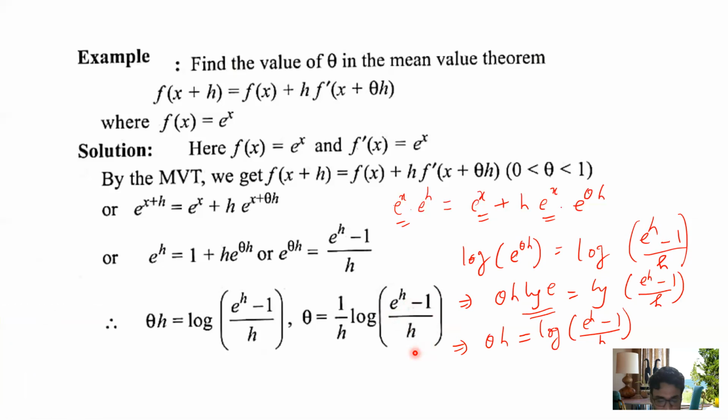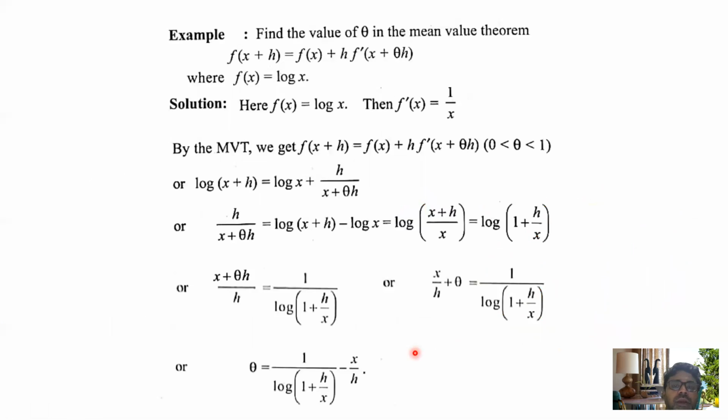So this is also another very beautiful question. Same logic. Now, instead of e to the power x, you have log x. Find the value of theta for the mean value theorem f(x plus h) equals f(x) plus h f dash(x plus theta h), where the function f(x) equals log x. Same logic here: f(x) equals log x, f dash(x) equals 1 by x. Now by the mean value theorem we have f(x plus h) equals f(x) plus h f dash(x plus theta h), and 0 less than theta less than 1. Don't forget to mention this inequality.